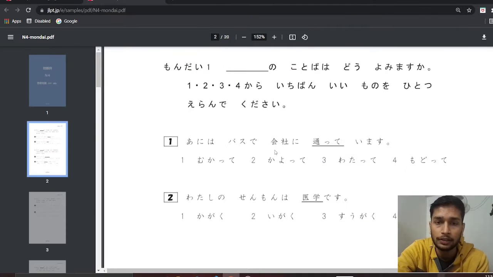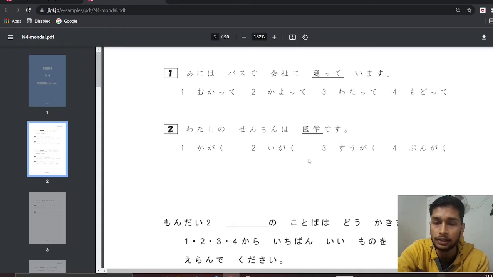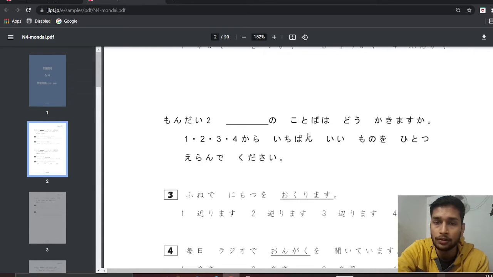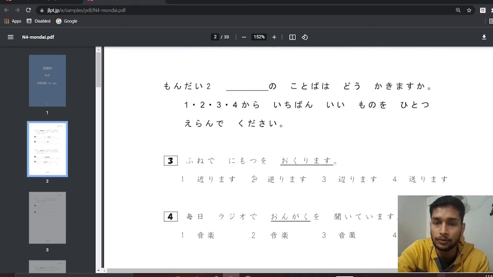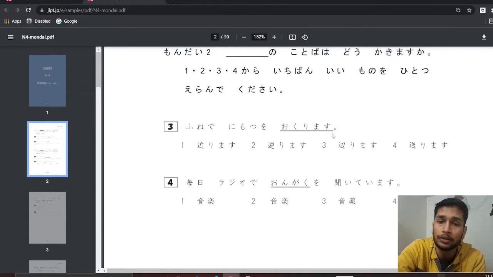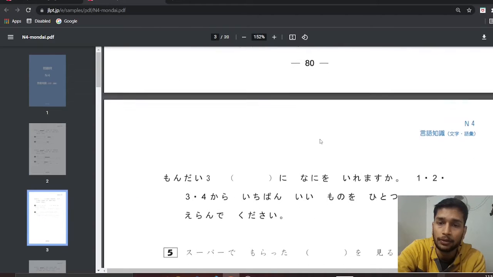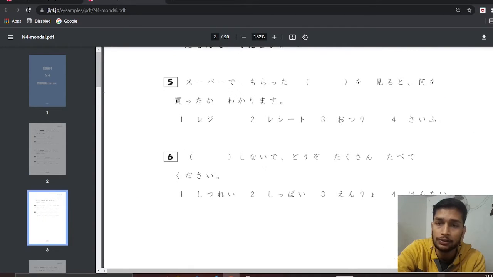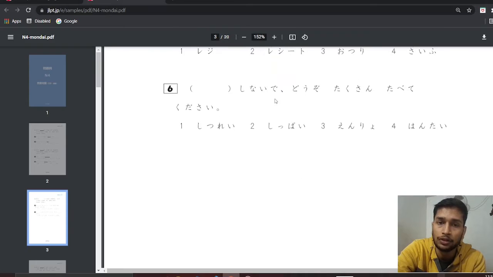In this section you have to choose the correct option from four, which contains a similar meaning to this kanji. In the next section you can see there is a word which is underlined, and you have to select the correct meaning from these four. These two sections are 1-mark questions, and they are from the vocabulary section. In the next section you have to choose the correct option to fill this blank space, which is also a 1-mark question.